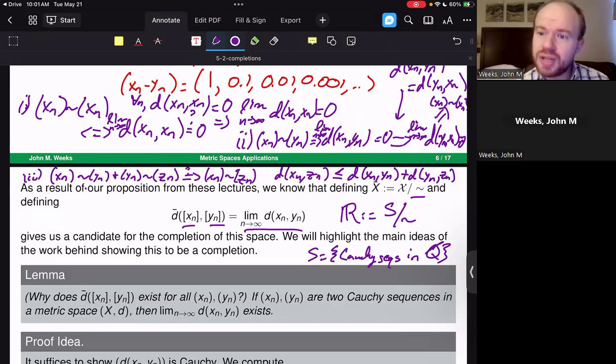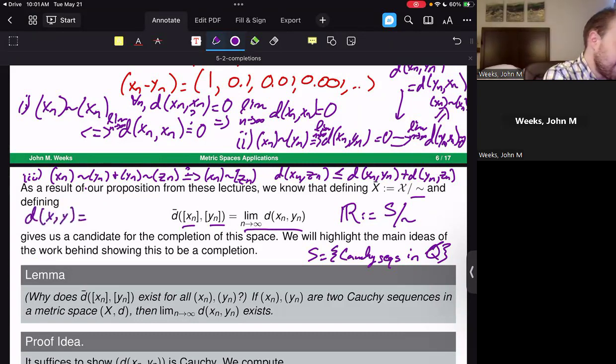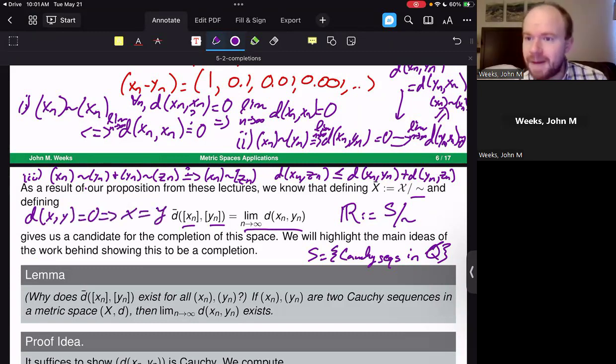The quotienting out is actually a really big deal here. Because remember, something about a metric is that if the distance between two elements is equal to 0, then your two elements need to be equal to each other. Well, think about how we defined the equivalence relation on this space of Cauchy sequences.